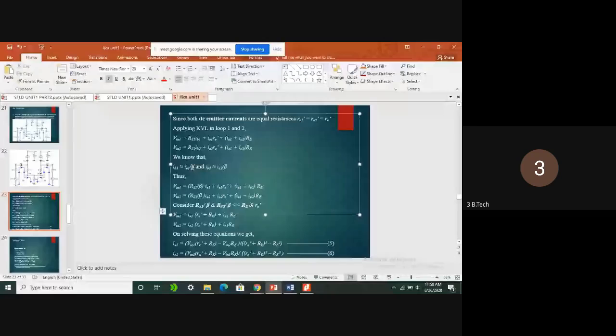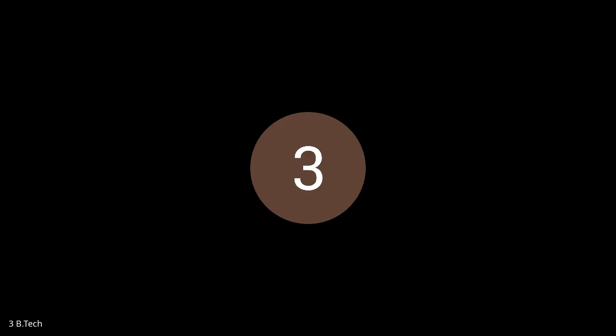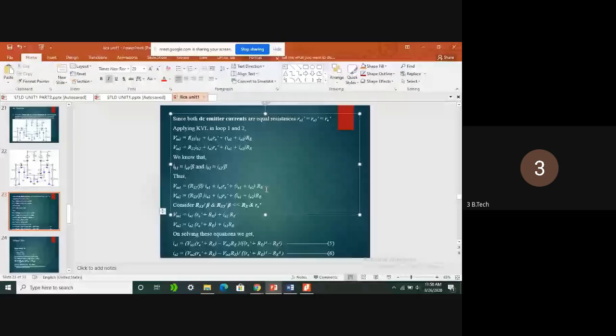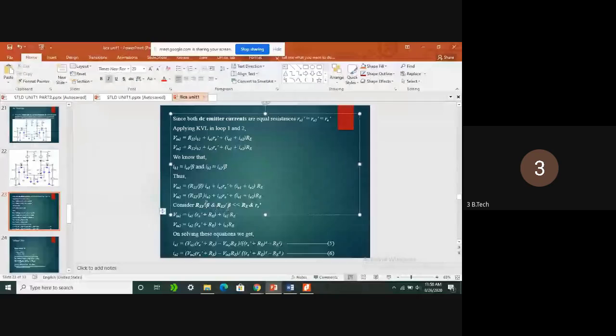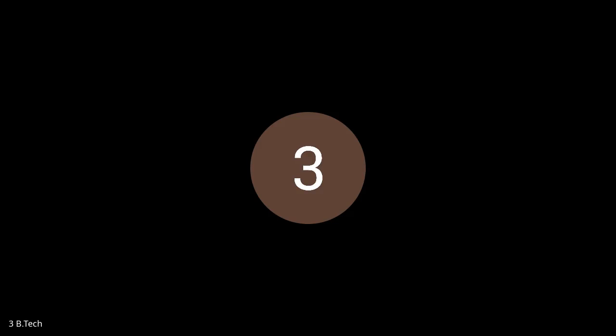After replacing the base value, the first two equations will be changed like this. Again, we need to consider that RE is far greater than RS by beta, the source resistance divided by beta. By neglecting RS by beta, we get the equation modified like this: VN1 equals IE1 times (RE plus RE dash).